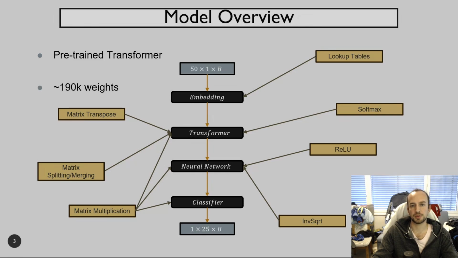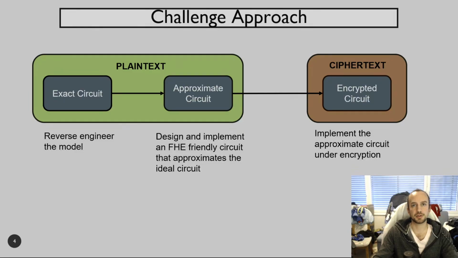I will now give some more details on how each of these layers were implemented under encryption. My approach to the challenge can be divided into 3 steps, each with their own difficulties. The first one was to reverse engineer the model and translate it into a pure Go implementation. This task wasn't as easy as expected, mostly because it was not always obvious what the scalar layers were doing under the hood, but also because extracting test vectors to ease the debugging for each intermediate step when running a graph compile model is not straightforward.